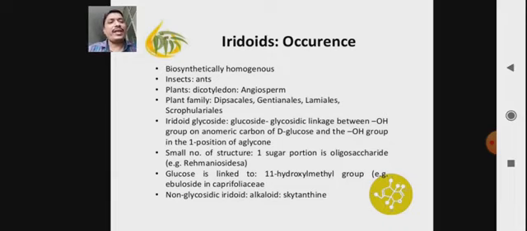Glucose is linked to the C1 hydroxymethyl group, because iridoids mainly occur in the form of glycosides, meaning they contain glycone and aglycone moieties. Glycone is nothing but sugar. So the glucose molecule mainly occurs in the iridoid glycoside. Non-glycoside iridoids means the aglycone part or moiety of iridoids is found in the form of an alkaloid. Example, scytanthine.